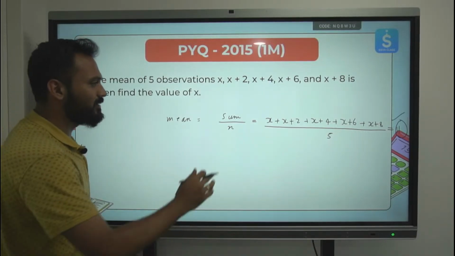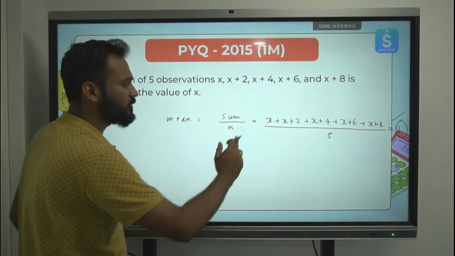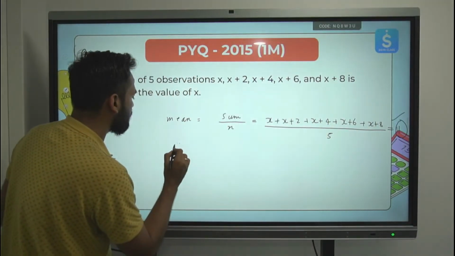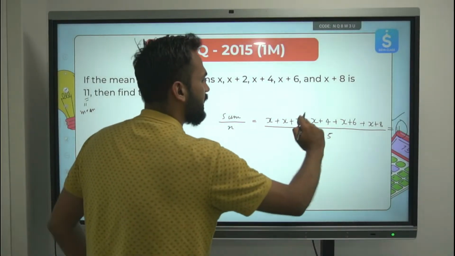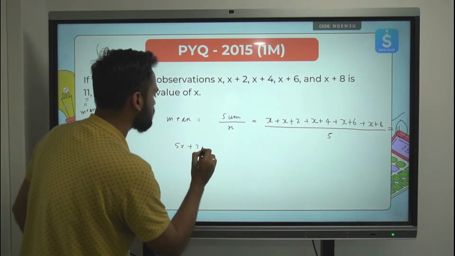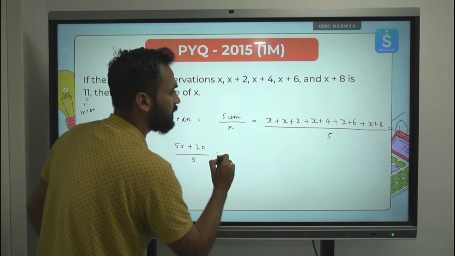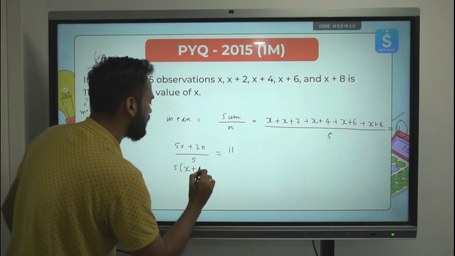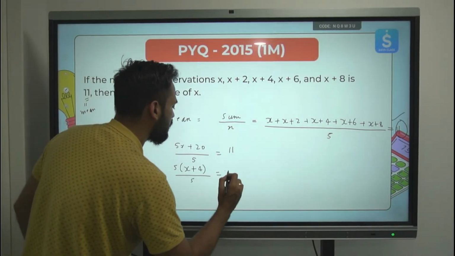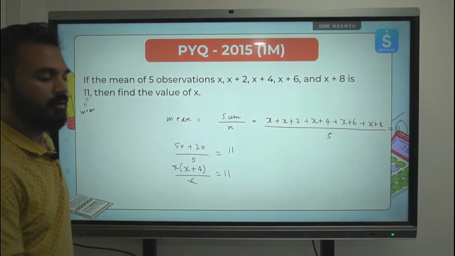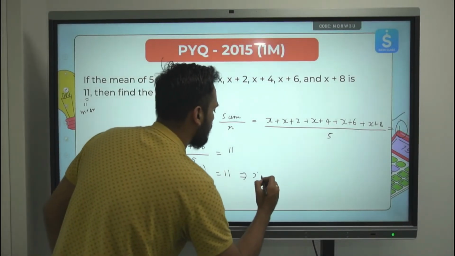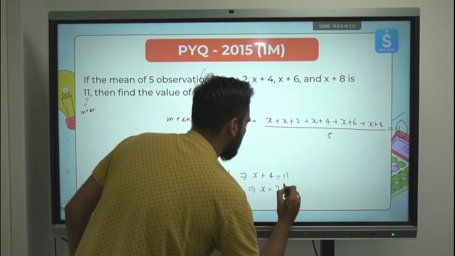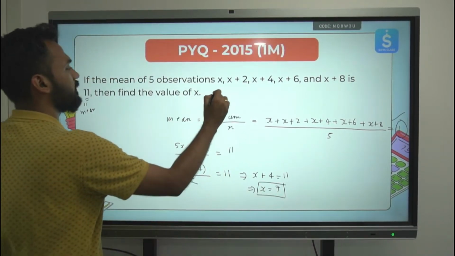Let's solve this. This is a linear equation. Now it becomes a linear equation when you add all of these x: 1, 2, 3, 4, 5. 5x plus 6 plus 4 is 10, 8 plus 2 is 10, 10 plus 10 is 20, upon 5 is equal to 11. If I take 5 common, this will become 5x plus 4 upon 5 is equal to 11. This 5 and 5 will get cancelled. Now I am left with x plus 4 is equal to 11, which will give me x is equal to 11 minus 4, 7. Answer for x is 7.